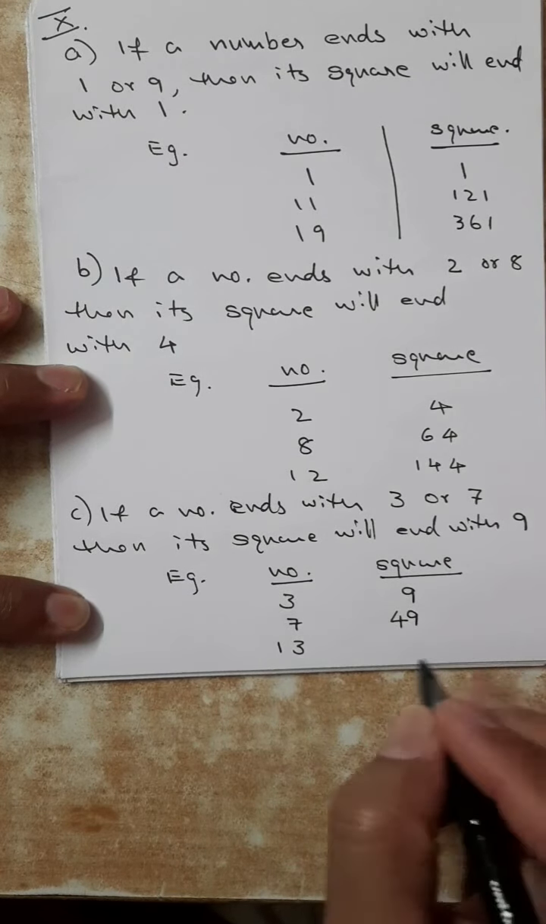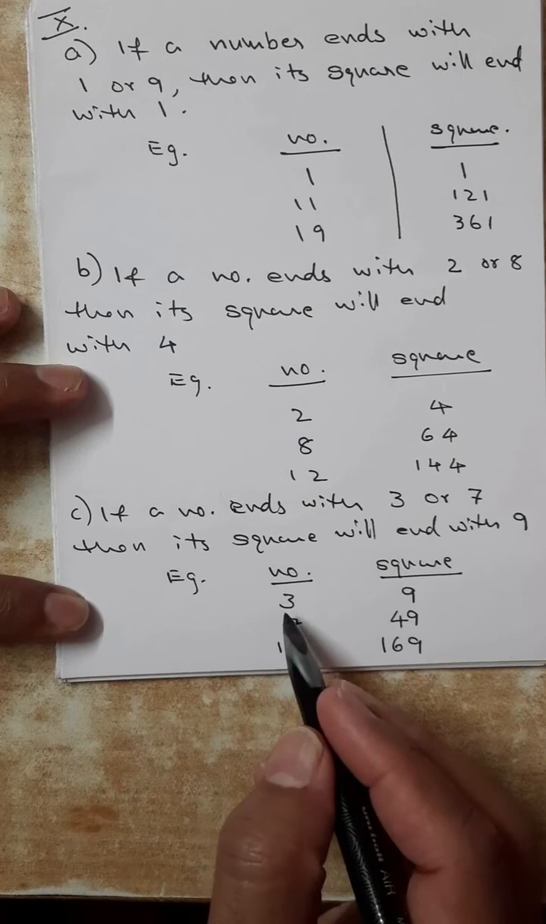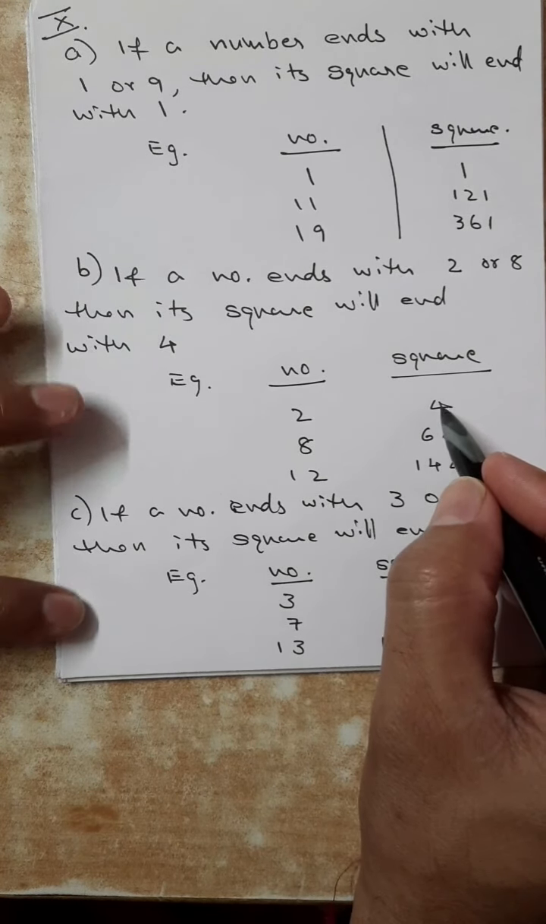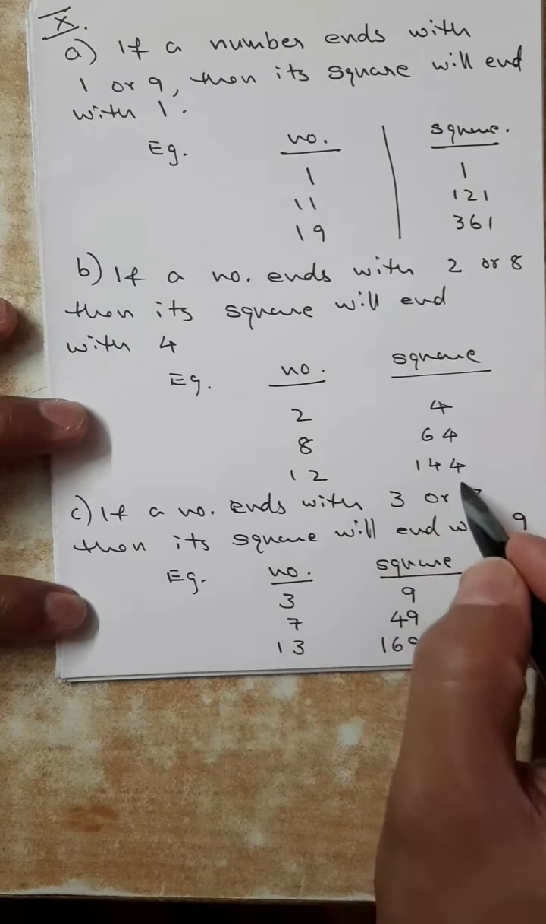We can see any number of examples. Any number ending with 3 or 7 will have a square ending with 9. We can say the opposite. If the square ends with 9, the number is either 3 or 7 at the end. Square is ending with 4, so the number will end with either 2 or 8. Square is ending with 1, we can say the number will be ending with either 1 or 9.